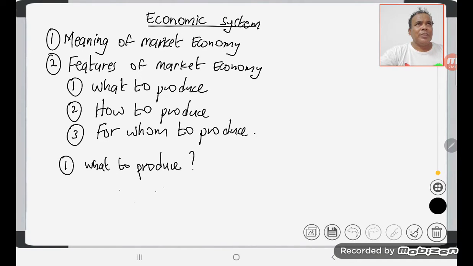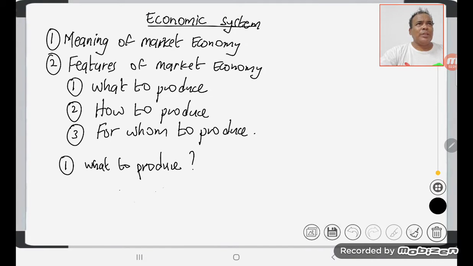For example, if the price of good X falls and the price of good Y rises, producers producing good X will shift resources from the production of good X to the production of good Y, because it is more profitable to produce good Y than good X. In this system, there is consumer sovereignty. That is, consumers are said to be king in a market economy. Whatever goods demanded by consumers will be produced, because producers are motivated by profit.